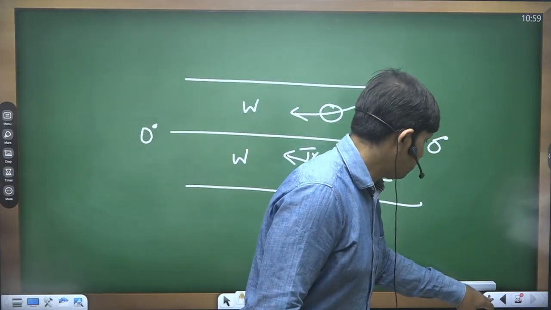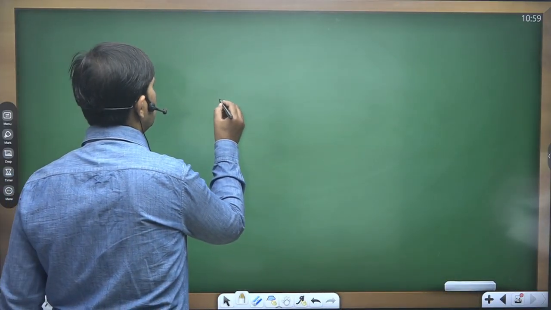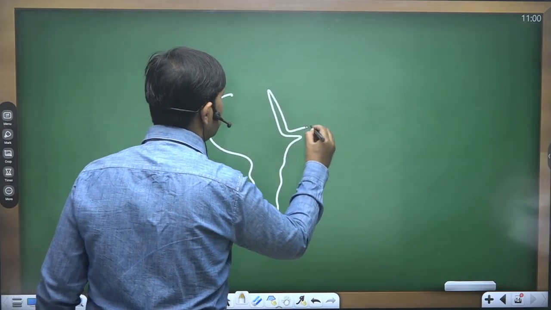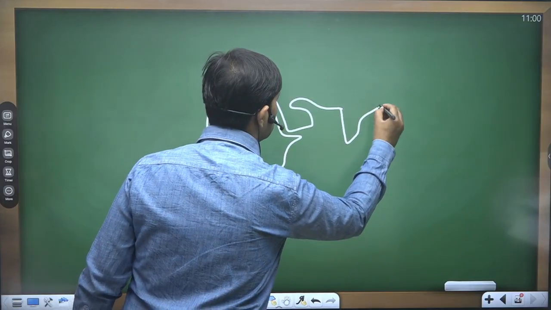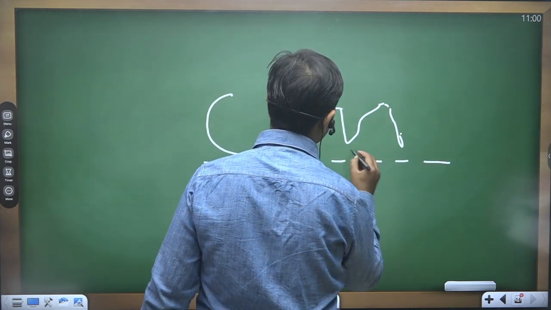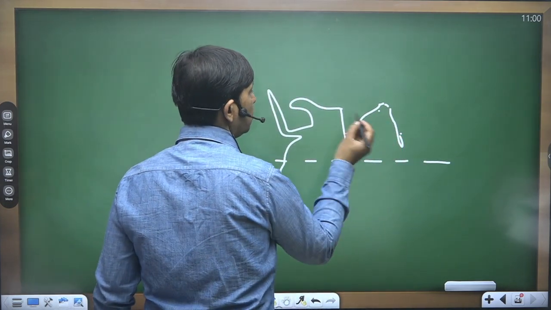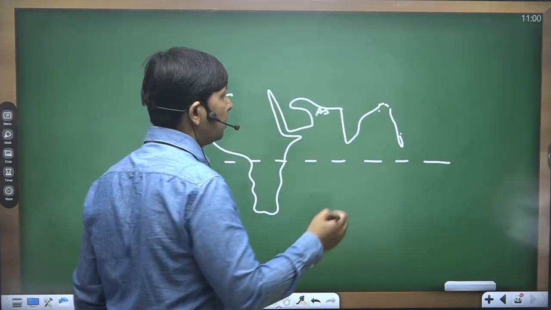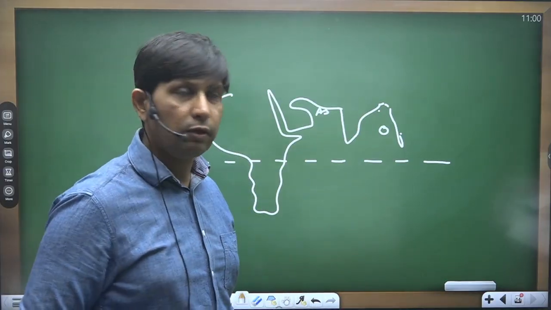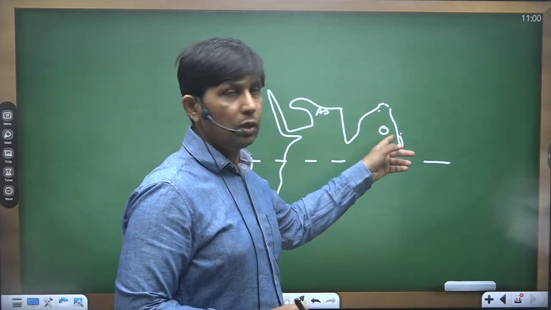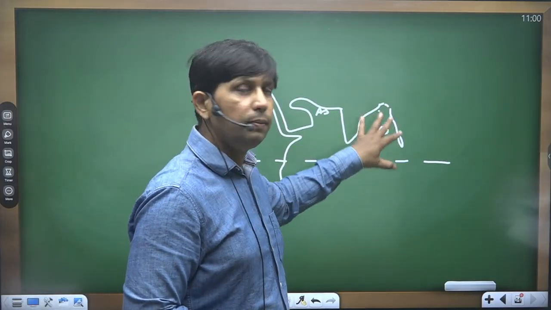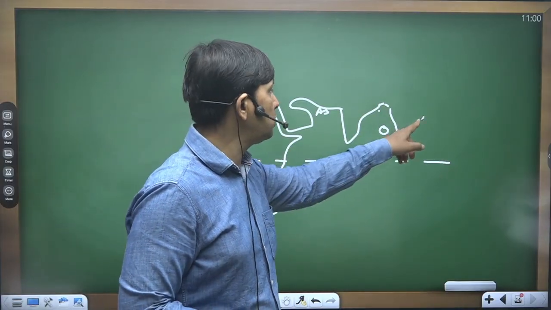Go to draw diagram or the map over here itself. So I'll just show you what is happening in case of Arabian Sea and Bay of Bengal. This is the equator. Now this is Bay of Bengal and this one is Arabian Sea. Now the cyclones which are developing over the Bay of Bengal, after having their formation, in most cases these cyclones are developing during November, December. So this part remains under the influence of trade winds which are moving from east to west direction.